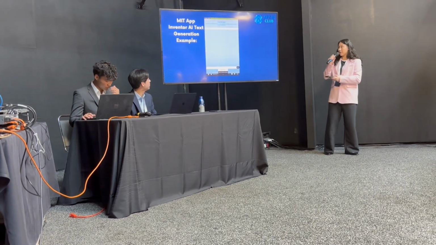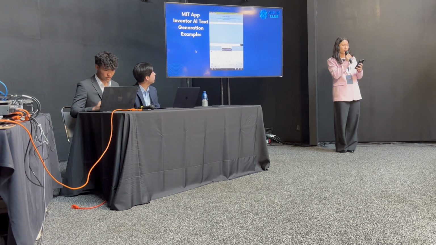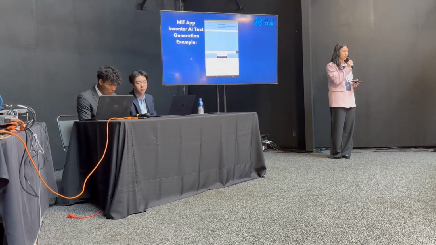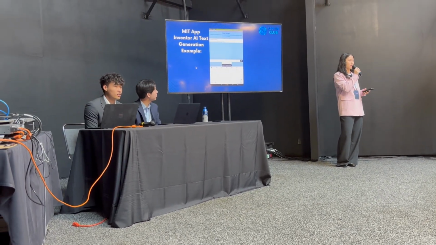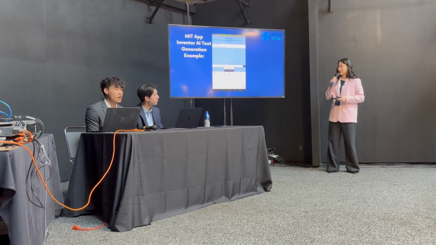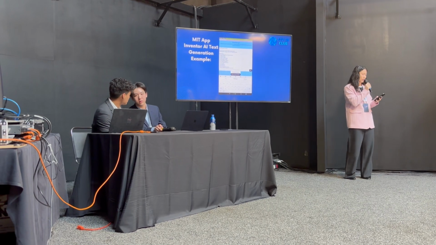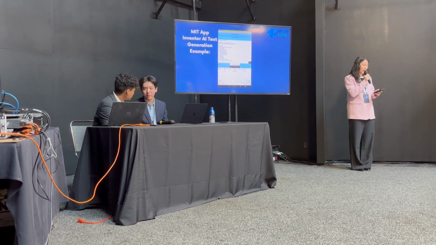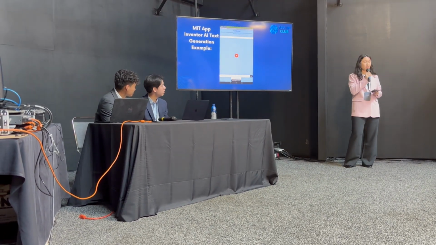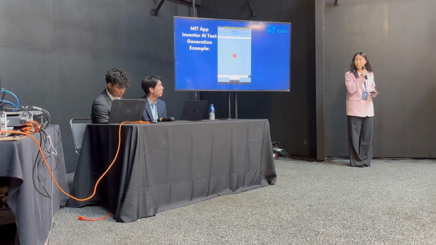Here's an example of AI text generation using App Inventor, and this is one of the screens from my app EcoPlate that I used for the 2022 MIT Summer Hackathon. It combines App Inventor with ChatGPT to generate a custom eco-friendly recipe based on the user's diet. And this is done through importing an OpenAI extension and API keys.